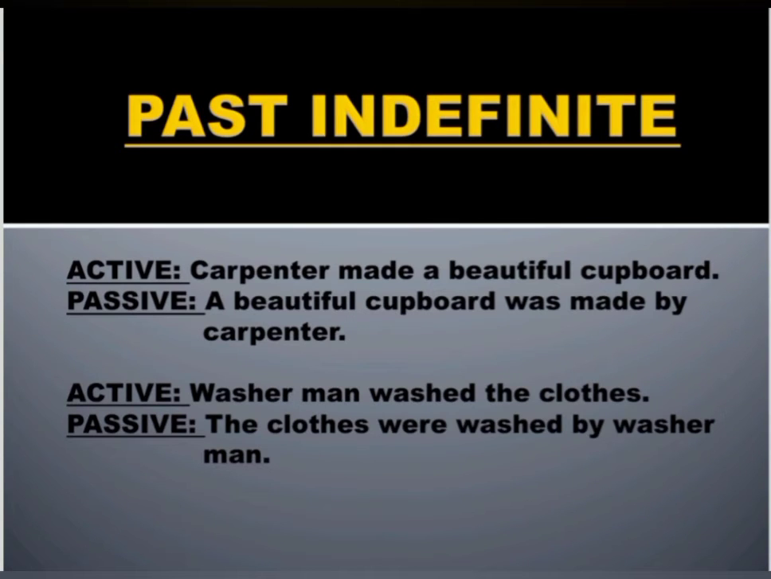Active voice, carpenter made a beautiful cupboard. Its passive voice is a beautiful cupboard was made by carpenter. As a beautiful cupboard is a singular subject, that's why I have used the helping verb was here. Then another example, washerman washed the clothes. Passive, the clothes were washed by washerman. Here the clothes is a plural object, that's why I have used the helping verb were here.